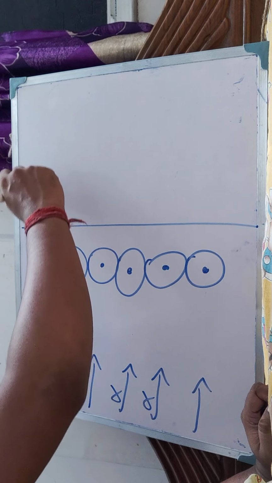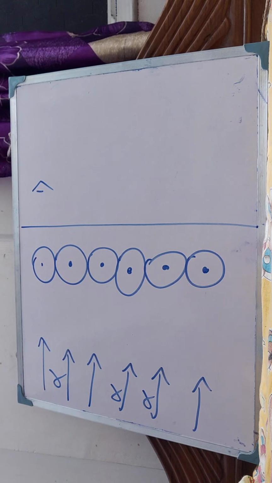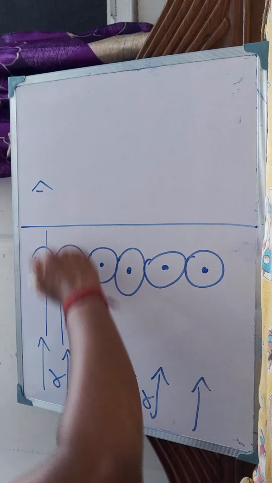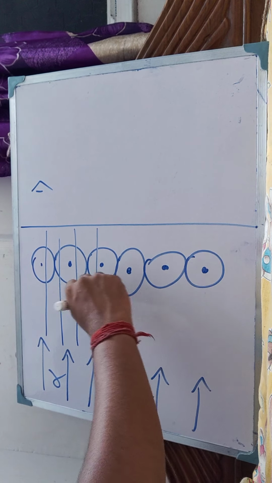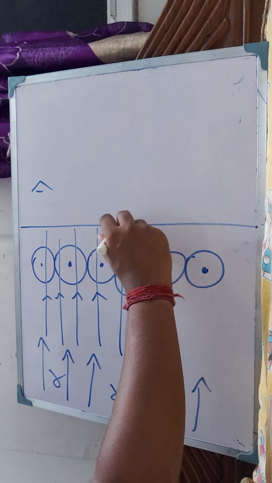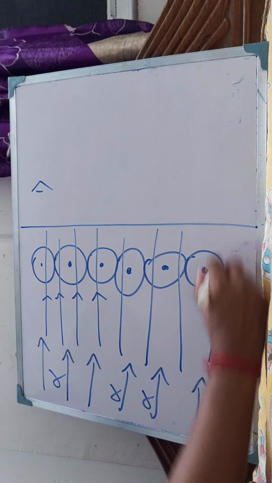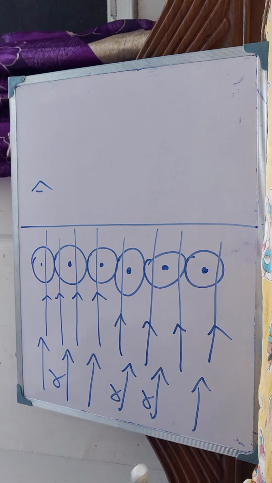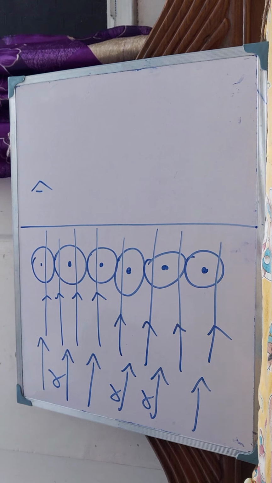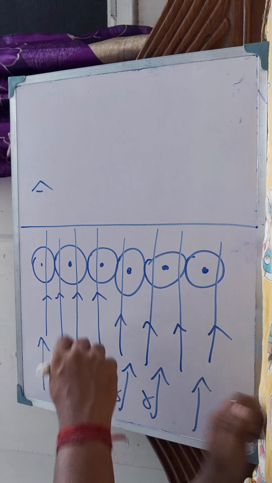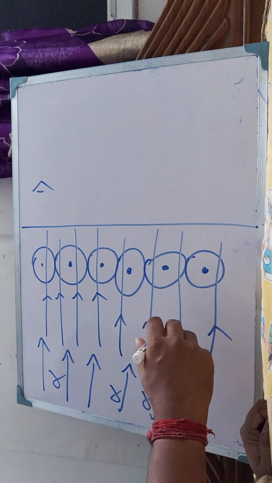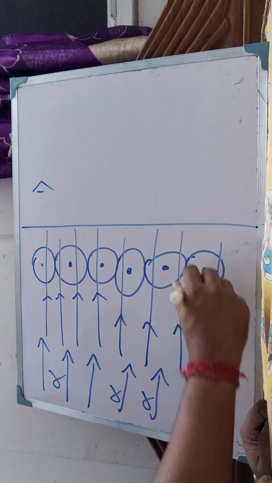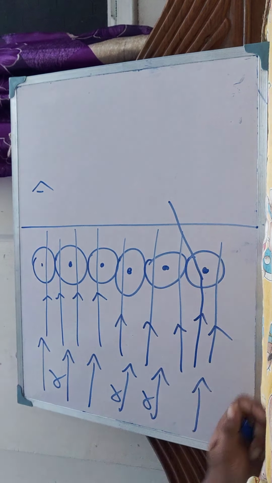The three observations are: number one, most of the alpha particles passed through the gold foil. Number two, he recorded that one or two alpha particles were deflected. It was going straight, now it changed its direction.